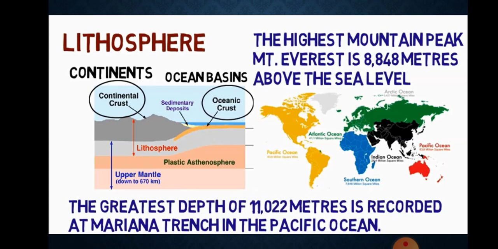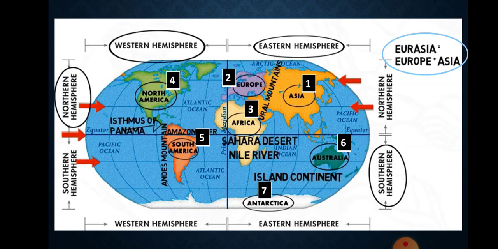The highest mountain peak, Mount Everest, is 8,848 meters above the sea level. The greatest depth of 11,022 meters is recorded at Mariana Trench in Pacific Ocean. Continents. There are 7 major continents. These are separated by larger water bodies. These continents are Asia, Europe, Africa, North America, South America, Australia and Antarctica.